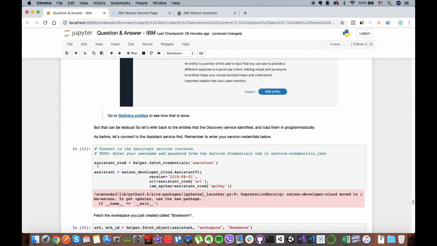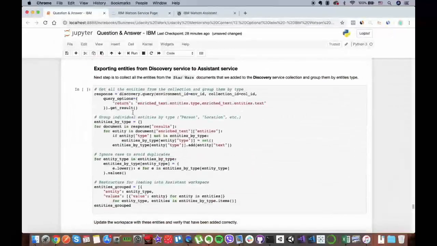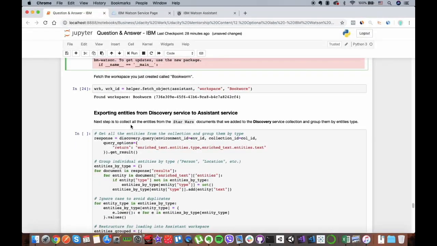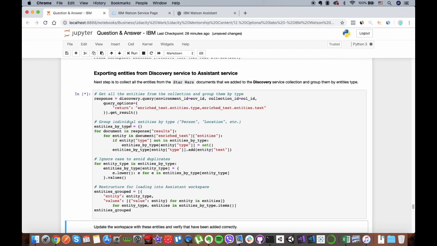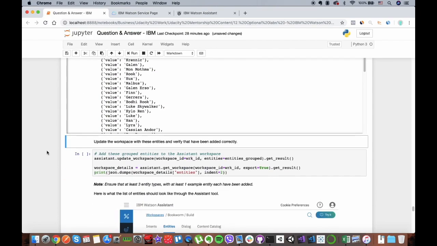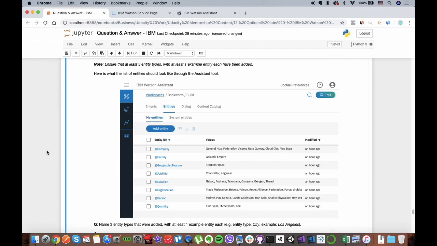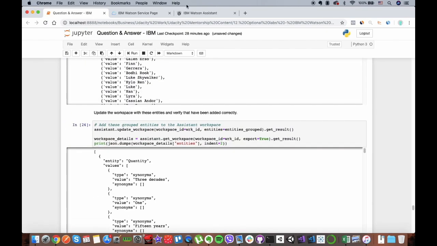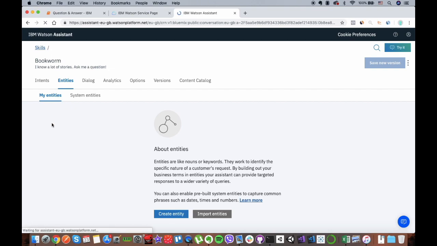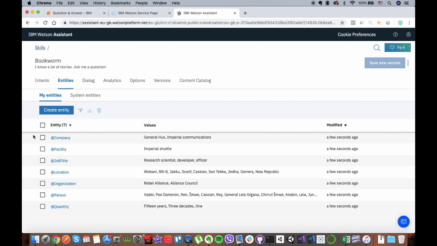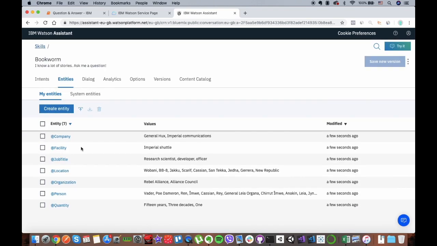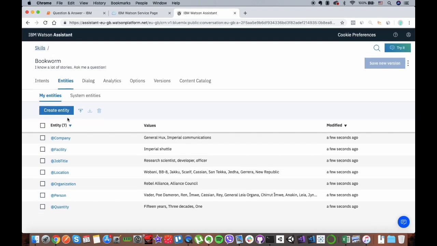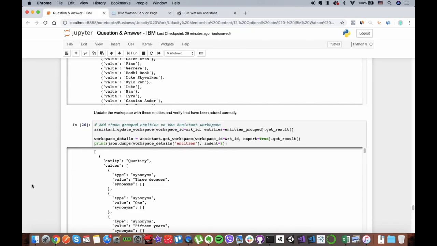Oh, sorry. So in here, we just connect to the assistant service. We didn't import it still. We do it in the next cell. And let's run this too. Also this cell. Now let's come back here again. Let's refresh this. So as you can see here, we added entities programmatically plus their values. So let's come back to our Jupyter notebook.